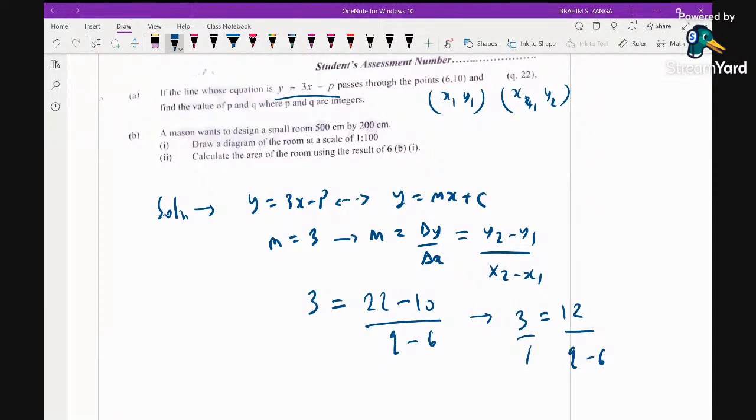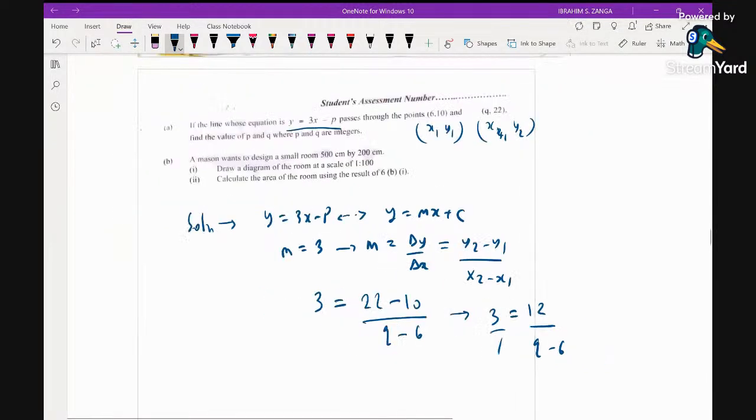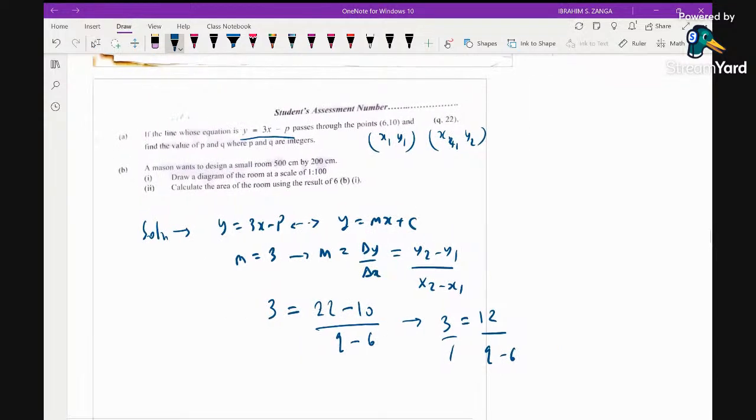Crossing multiplication, you are going to get 3q minus 18 equals 12. 3q equals 12 plus 18.